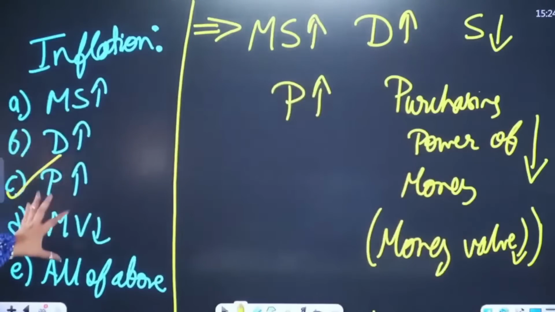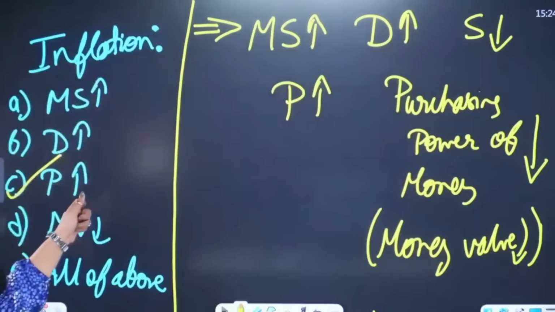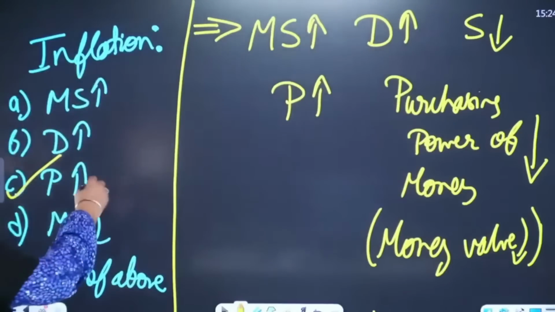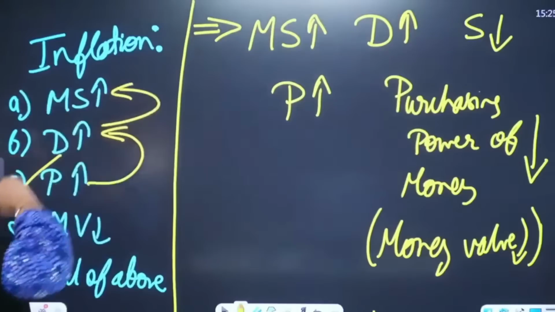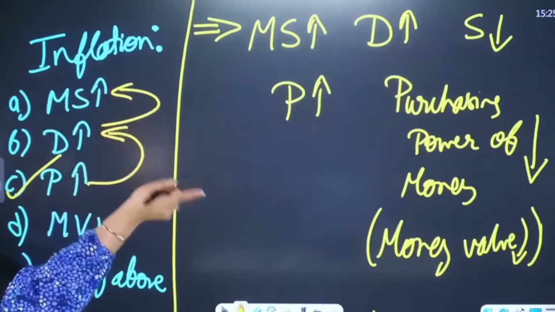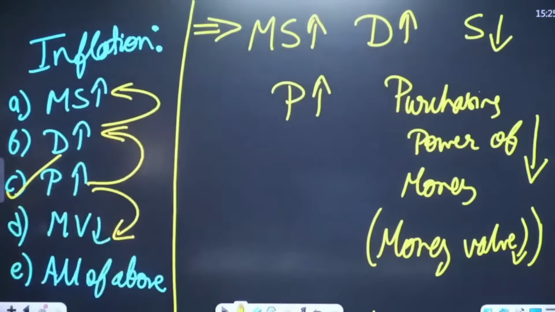Okay, so all these terms are related to inflation, but they are not inflation. Inflation means a rise in the prices of goods and services. Why are prices rising? Because there is more demand. Why is there more demand? Because people have more money supply. And after prices increase, what impact will be seen? The money value will decrease. So this is what we are talking about when we talk about inflation. I hope till now everything is clear to all of you.